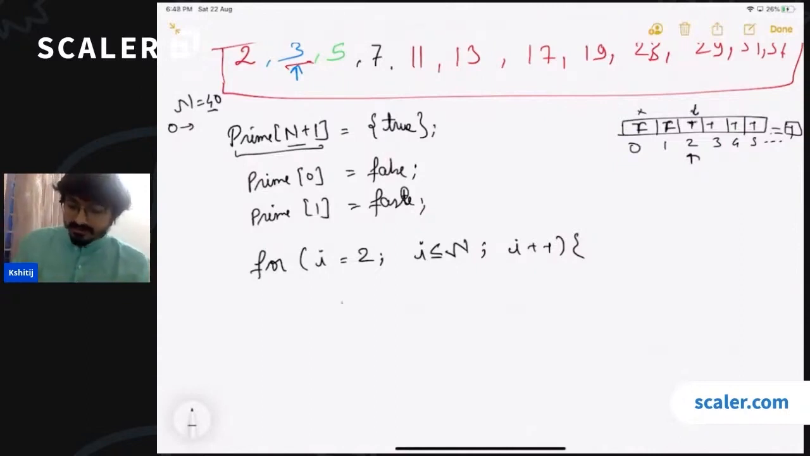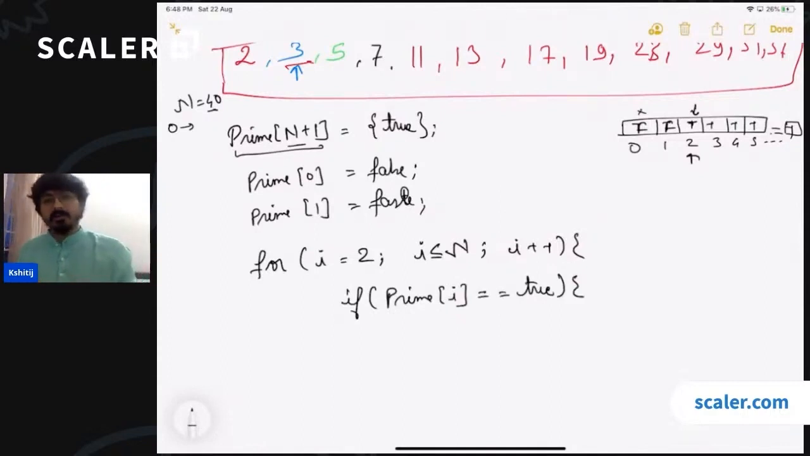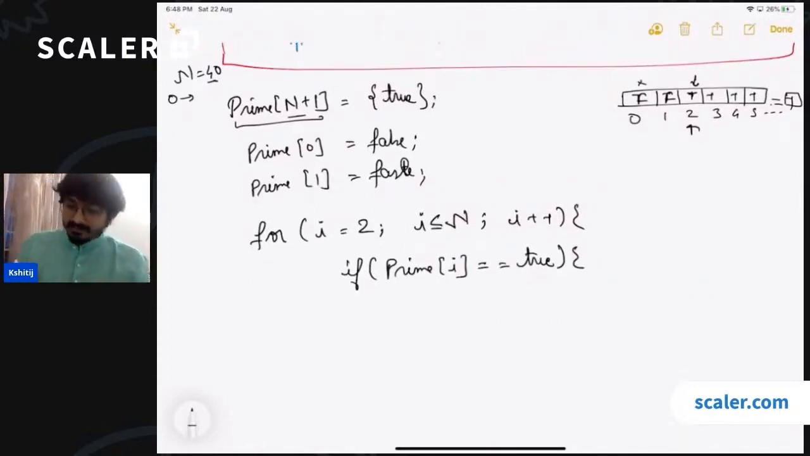Okay. So we'll just check if this number at index I is currently a prime or not. What is the first available prime number that we have here? Right? If it is a prime number, this means that none of its multiples can be a prime number. So for all its multiples, make them false. So if 2 is true, 4, 6, 8, 10, all these numbers should be turned to false.